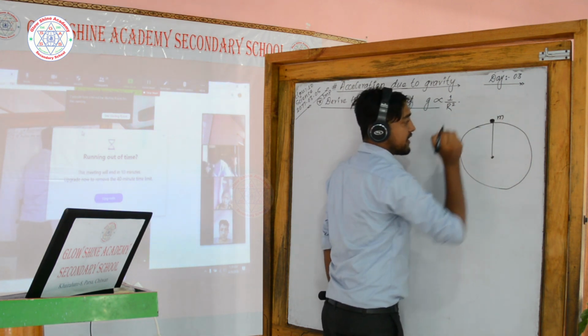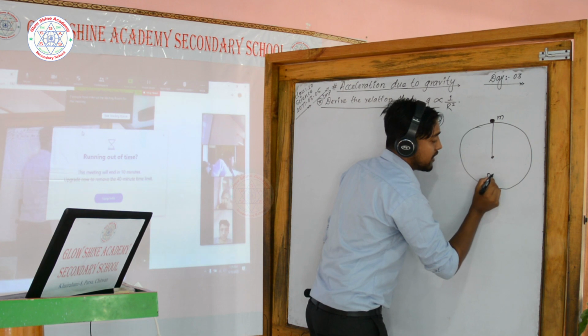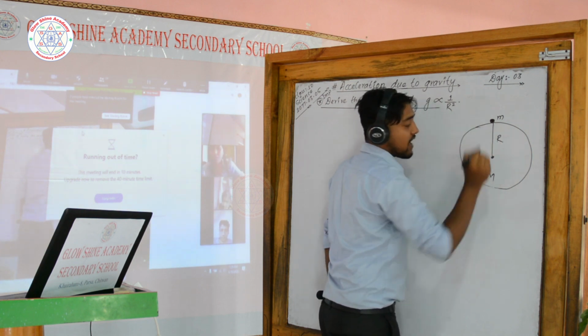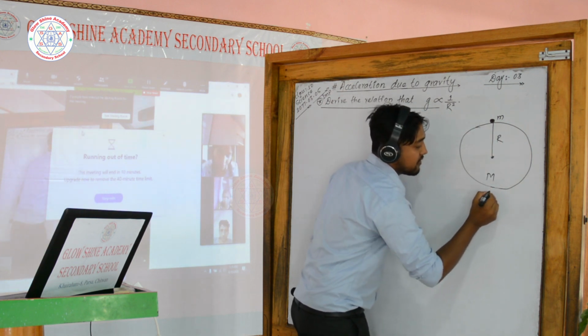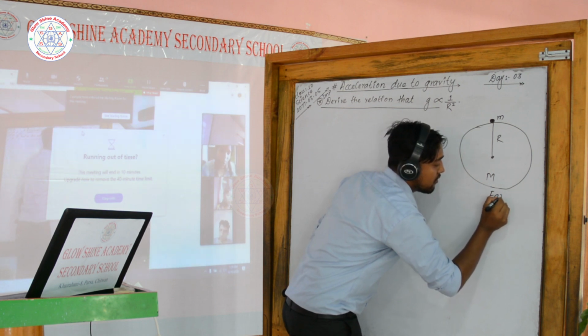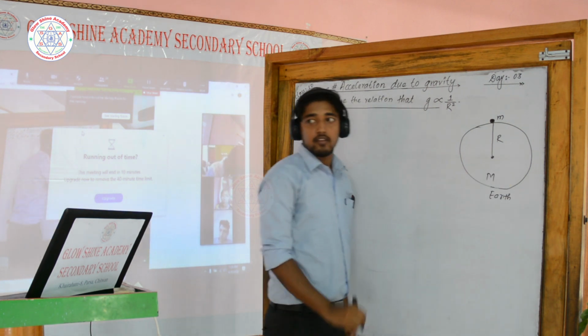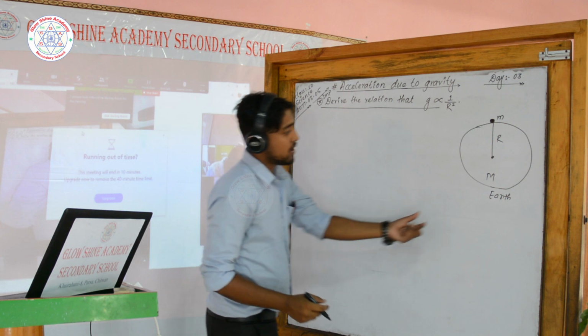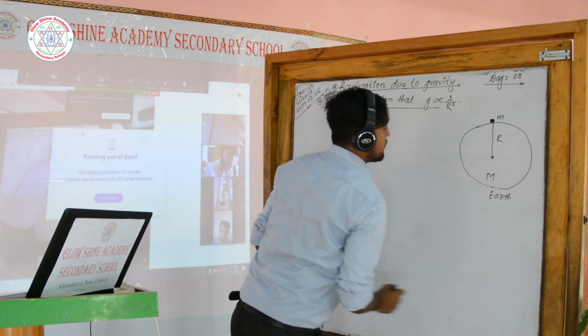Mass of small object small m, mass of heavenly body capital M, this is radius R. Let's say this is Earth. It makes you clear to understand. This is Earth. Now look at here.